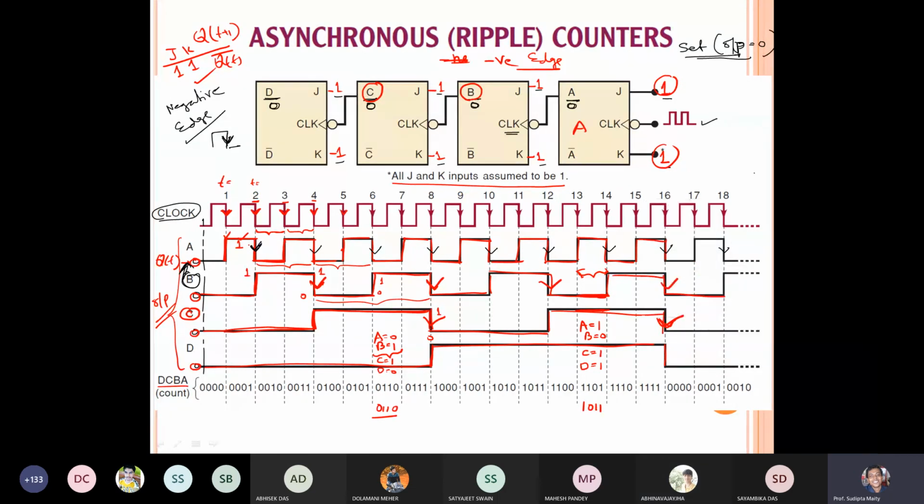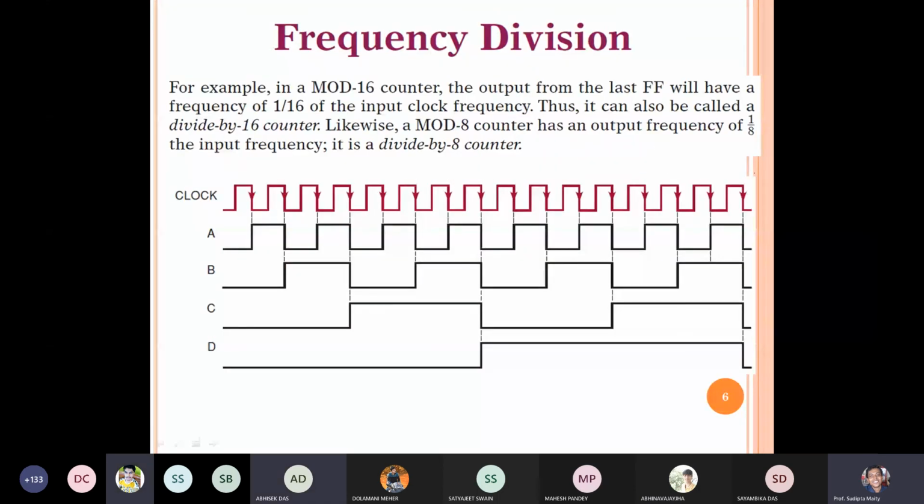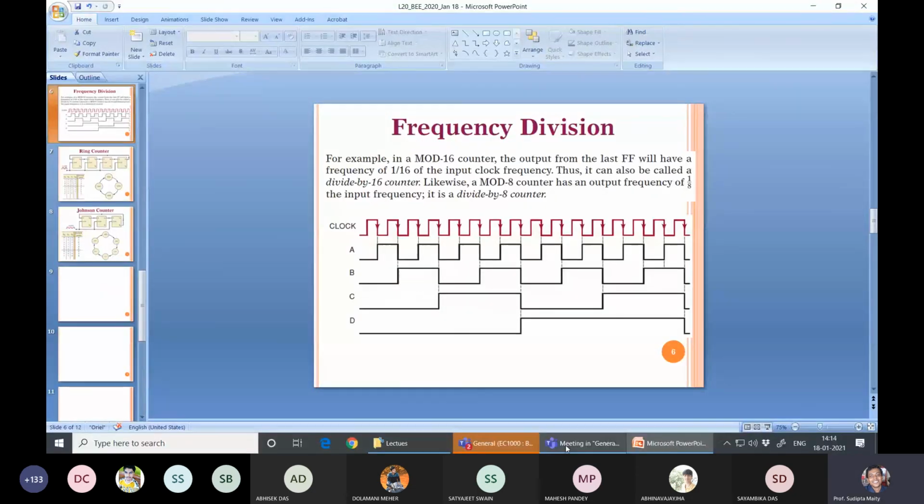Now, I think we do not have time, as we have another class now. In the next class we will try to learn the frequency division and another counter. So before leaving, just wait. Do not leave.